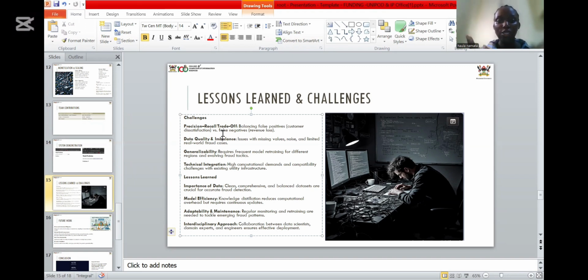Some of the major lessons learned are the importance of data. Clean, comprehensive, and balanced data sets are crucial for accurate fraud detection. This is so true because the very first models we had, because we were new to machine learning, we didn't quite know how to work with imbalanced data sets. So the very first models were highly biased.